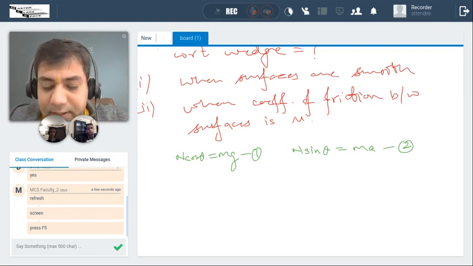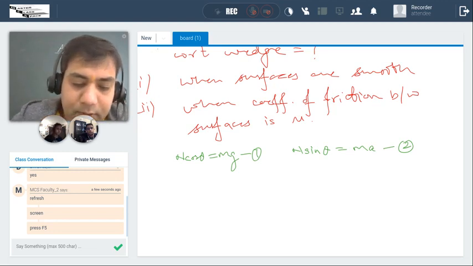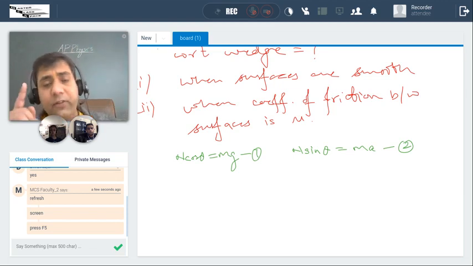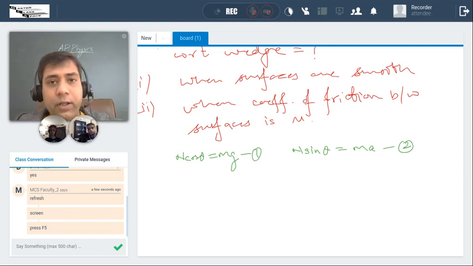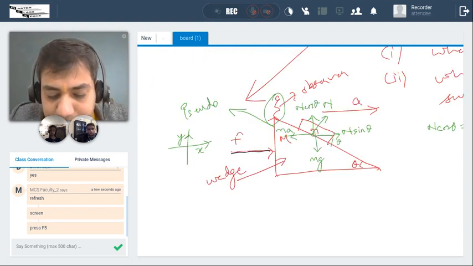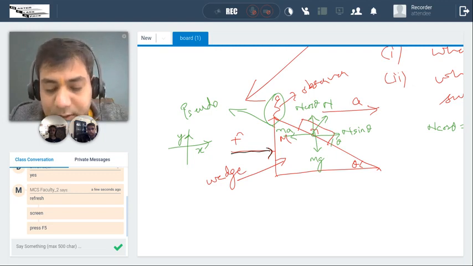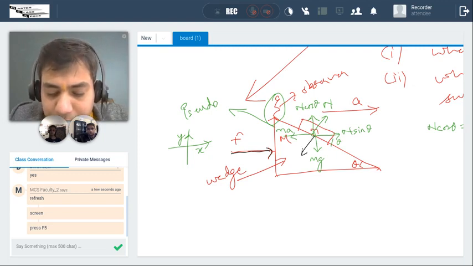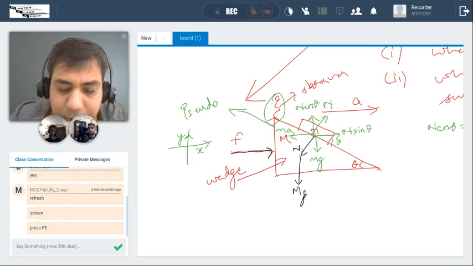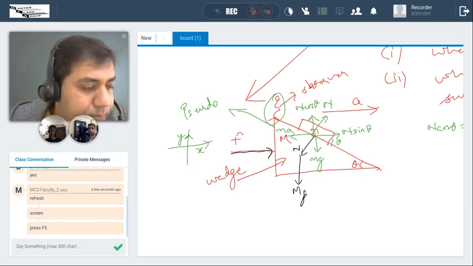Now it's time for the wedge. Will it be just the wedge, or the wedge including the block? No. When I talk about FBD, I will consider one thing at a time. I consider the block. The green forces are on the block. I will use a black color. So this F is already on this one block. Then there's going to be a normal force like this, then capital M into g. Any other force? No.